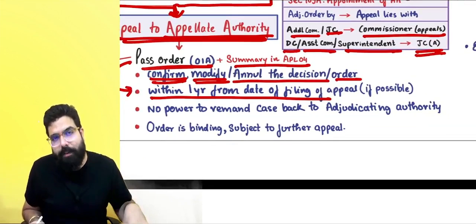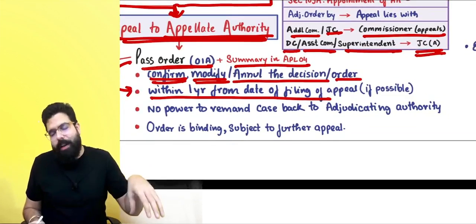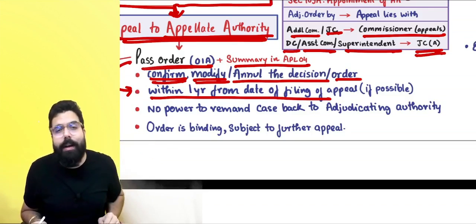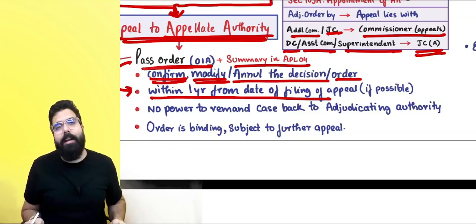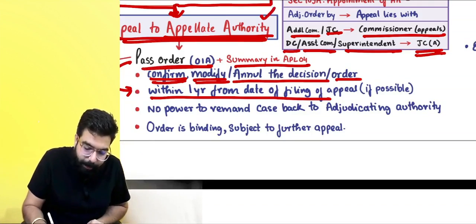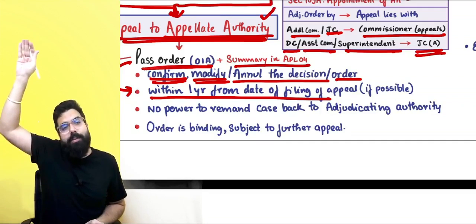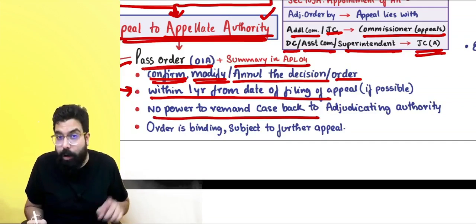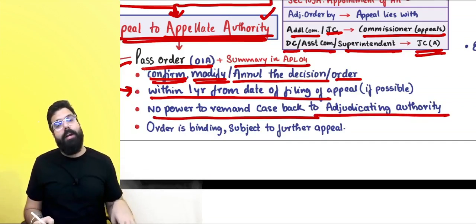Appellate authority should pass their order within 1 month, 1 year, but it might take time. So they are only recommending that they should try to pass the order within 1 year. Okay, sir. Sir, can the appellate authority send the case back to the original adjudicating authority? The appellate authorities don't have any power to remand the case back to the adjudicating authority.